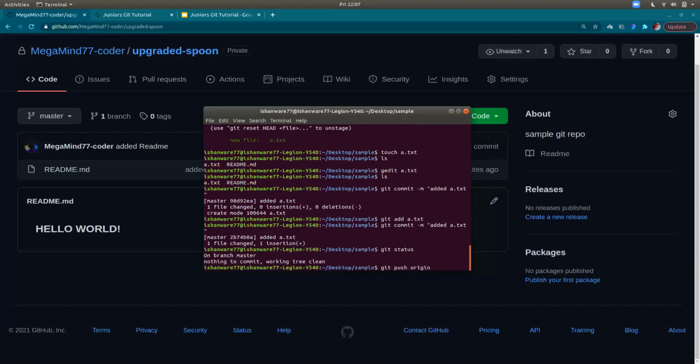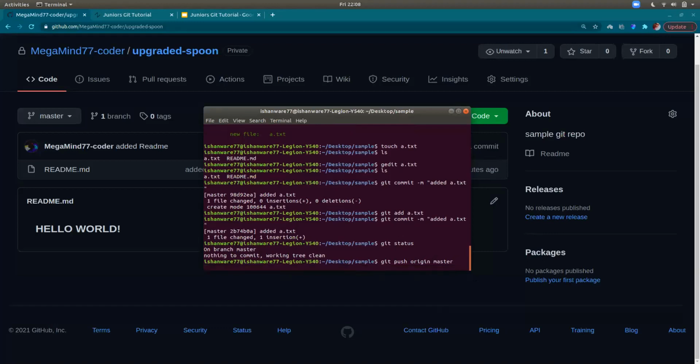So I'll specify the repository by origin. You don't need to add the link again. You get why you're naming the repository using origin. And this is by default. You can't change the name, right? Okay, so now I'll specify the branch on which I want to push, master again.